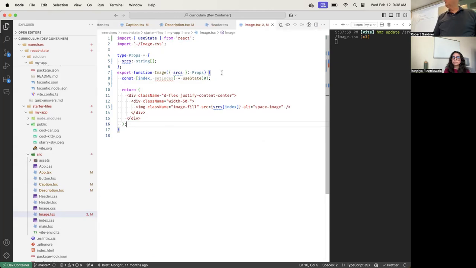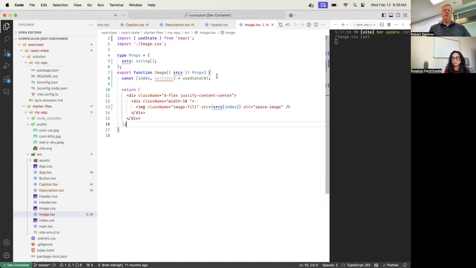Yes. So, is useState similar to a for loop, like the index is similar to i and set index similar to i plus one? No, not at all. Index could have been called current. I just chose index for fun. But I'm going to use it to index into this array. That's why I call it index. And the set index, I'm going to call set index and pass it whatever number I want it to be next.